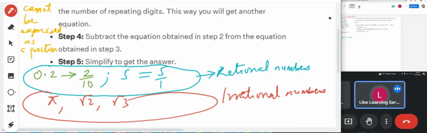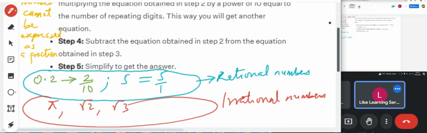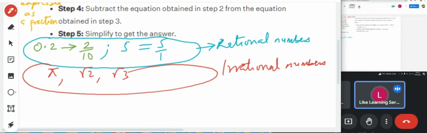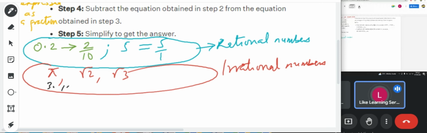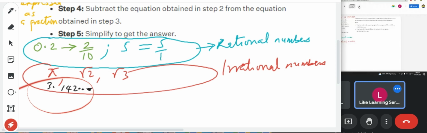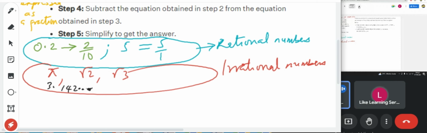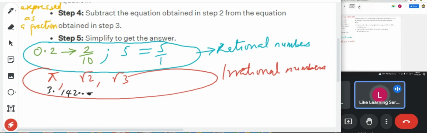Pi itself is 3.142 and it continues. Pi is not actually 22 over 7. That's just an approximation. It keeps going, so it's irrational. There's no way you can express it as a fraction.